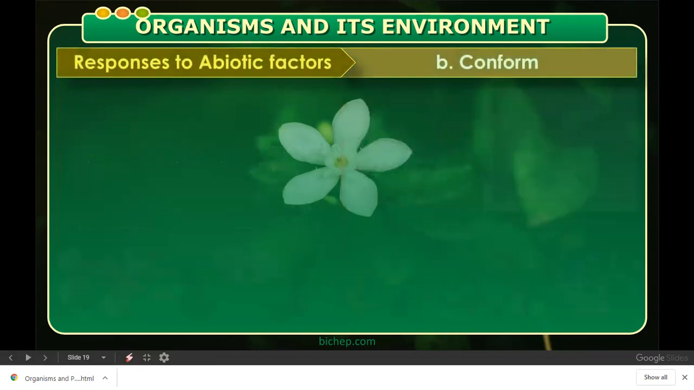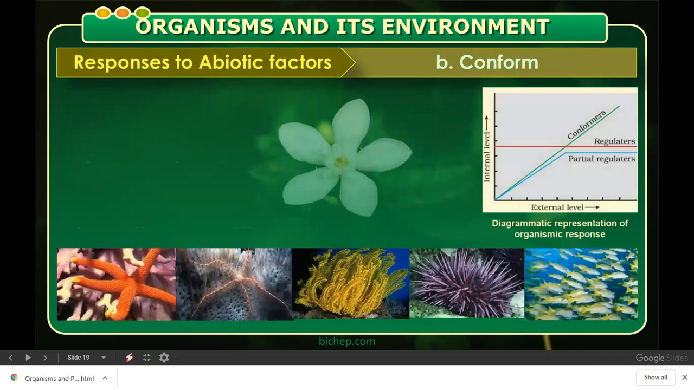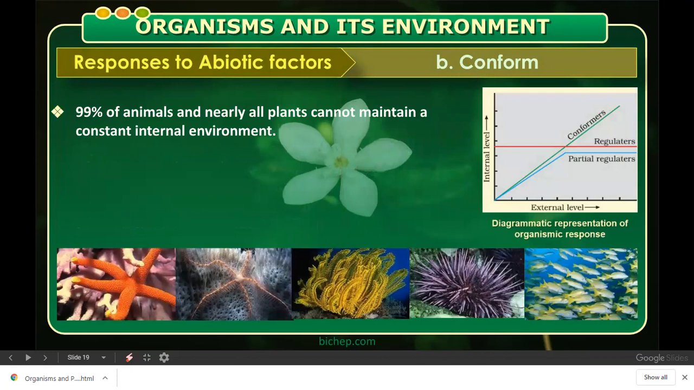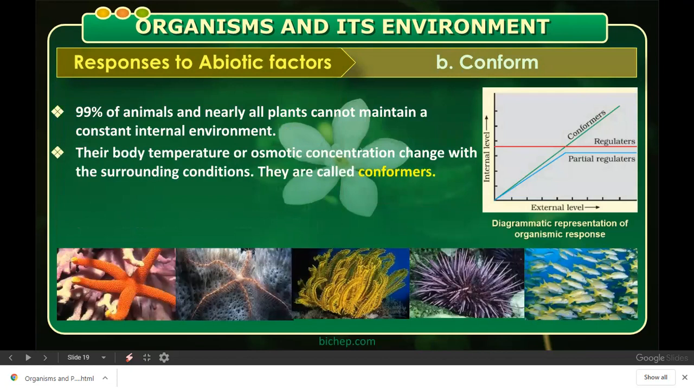Responses to abiotic factors. Second comes conform. In what way do we conform? What are conformers? 99% of the animals and nearly all plants cannot maintain a constant internal environment. What do we call those organisms? We say them cold-blooded animals. Their body temperature changes according to the outside temperature. Okay? They are called as conformers.